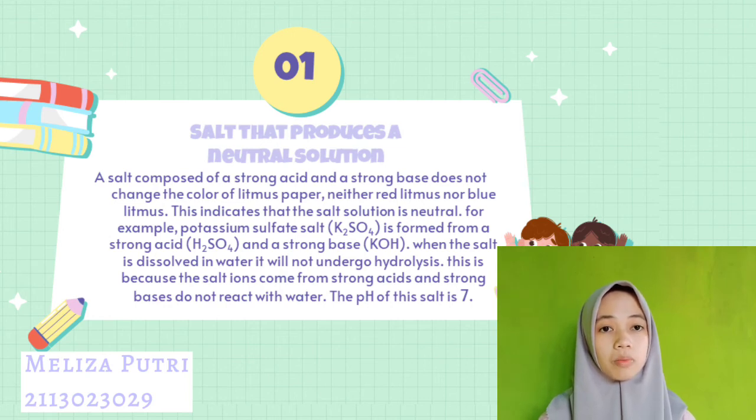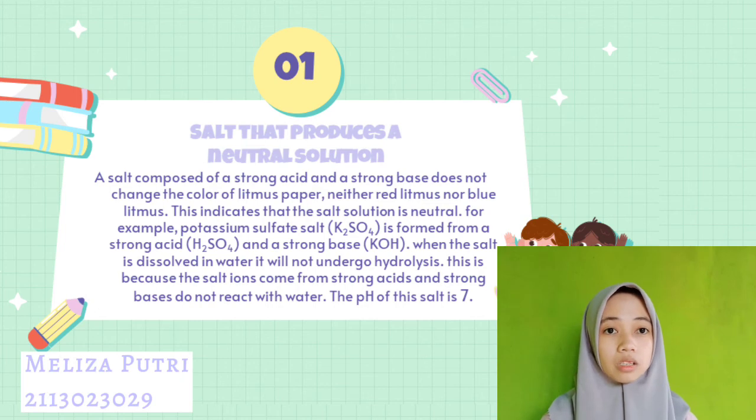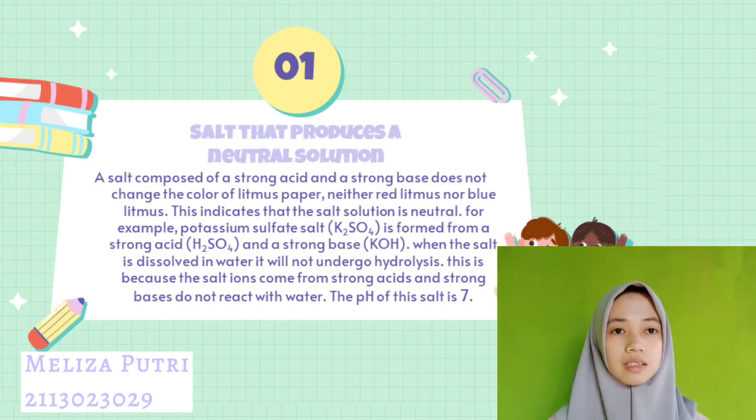For example, potassium sulfate salt, K2SO4, is formed from a strong acid, H2SO4, and a strong base, KOH. When the salt is dissolved in water, it will not undergo hydrolysis. This is because the salt ions that come from a strong acid and a strong base do not react with water. The pH of this salt is 7.